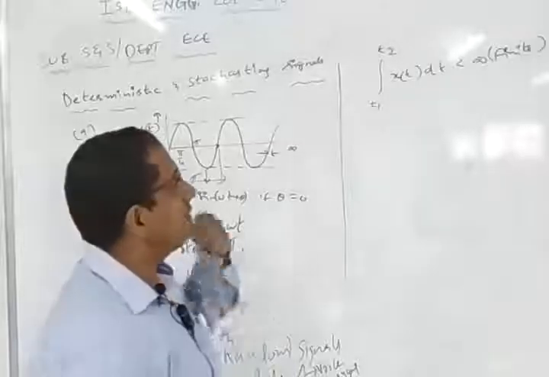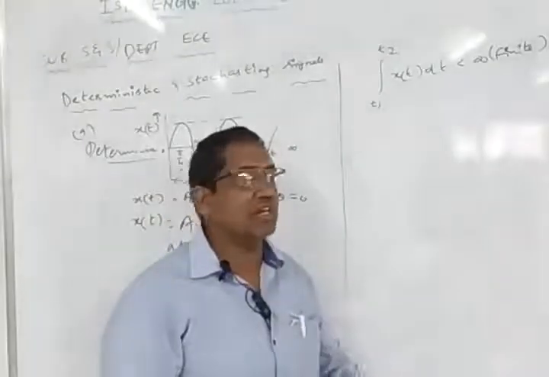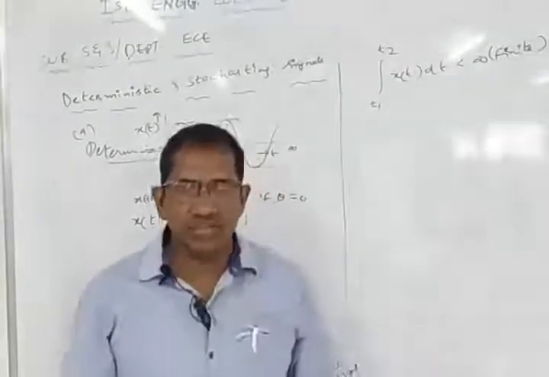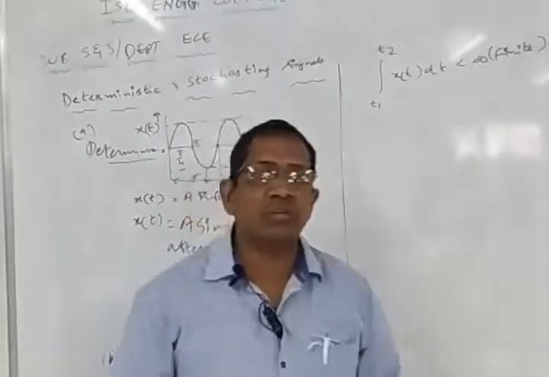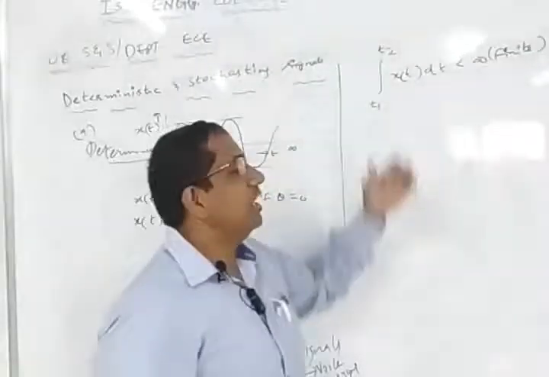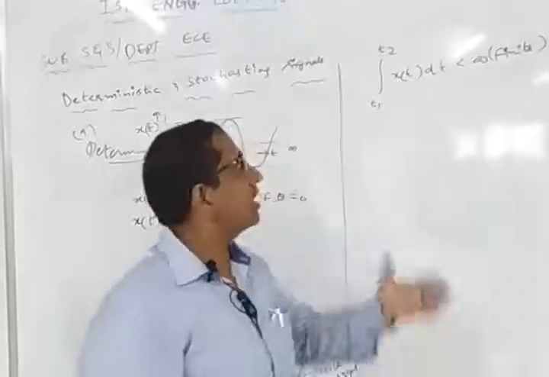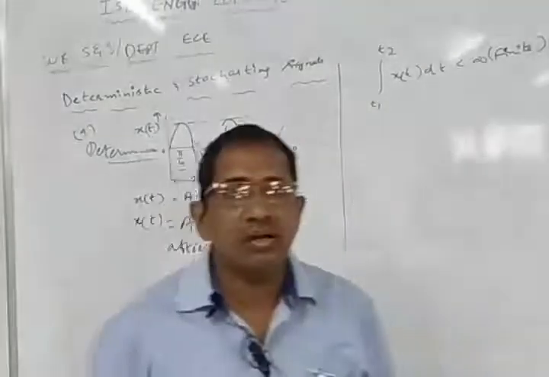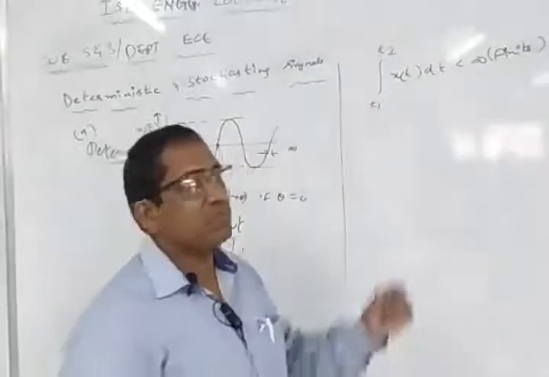That means we can compulsorily find the value for this kind of signal. Any signal whose value can be found by integration is simply known as an absolutely integrable signal.